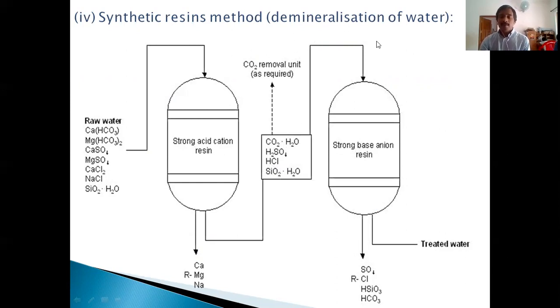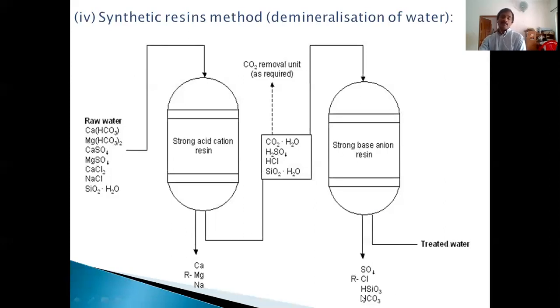And when it is passing through the anion exchanger, the anion exchanger also has polymeric bead-like substances in which functional groups such as NH3+ OH- are present. And this OH- will be replaced by Cl- or SO4 2-. So the water coming out of this anion exchanger contains only H+ and OH- ions. That means pure water. All other ions will be removed here as RCl, that will be absorbed here, R2SO4, that will be absorbed here.